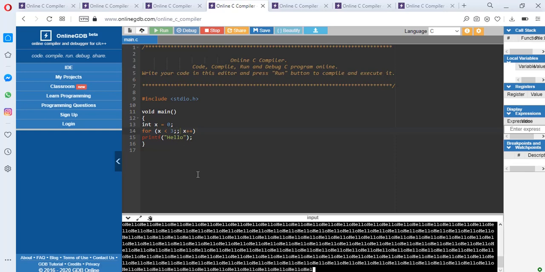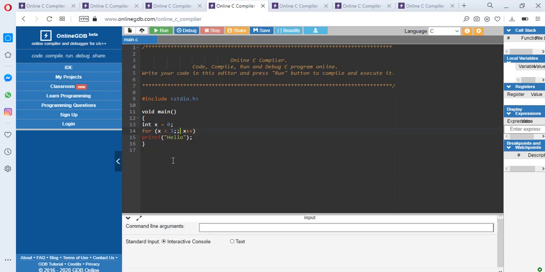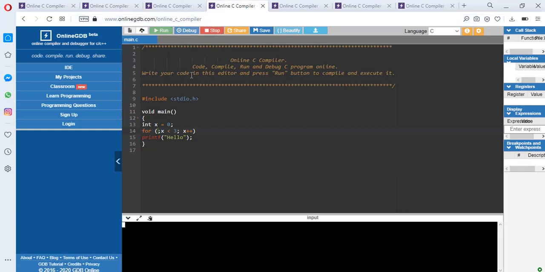Now if you had put the condition portion here and left the initialization portion blank, then this would have printed hello 3 times.